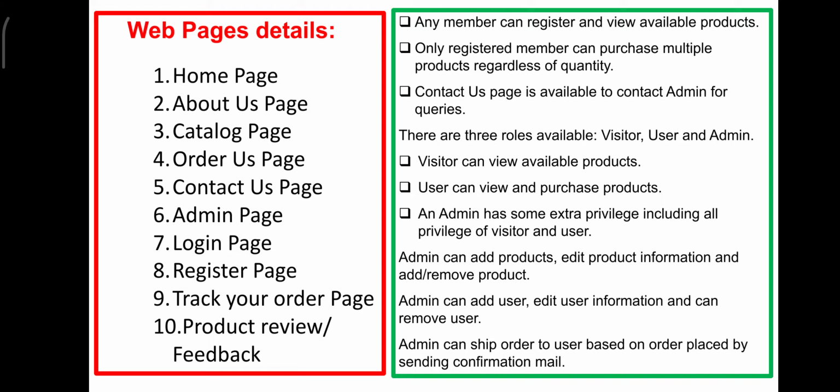And 4 is the order us page. This order us page will have the shopping cart, your wish list, all those details associated with it. And the 5th one is contact us, where that particular company's vendor, that is the person who is the seller, can be called a vendor. His details will be given in the contact us details.